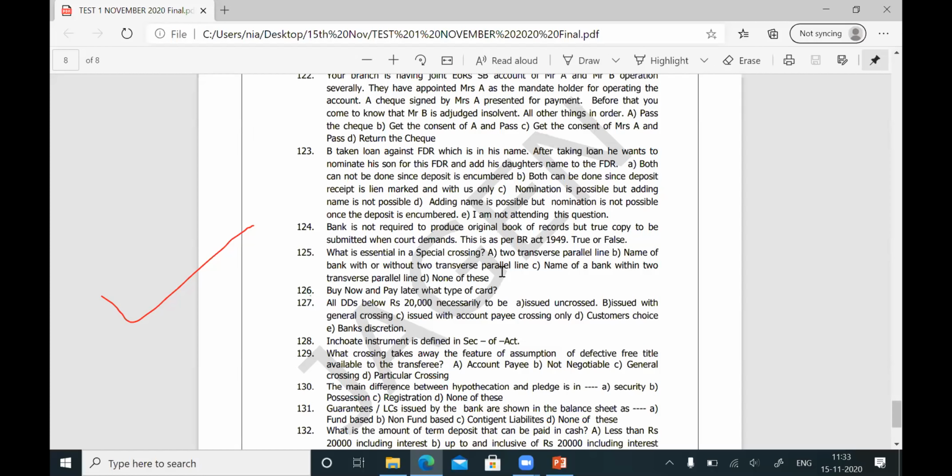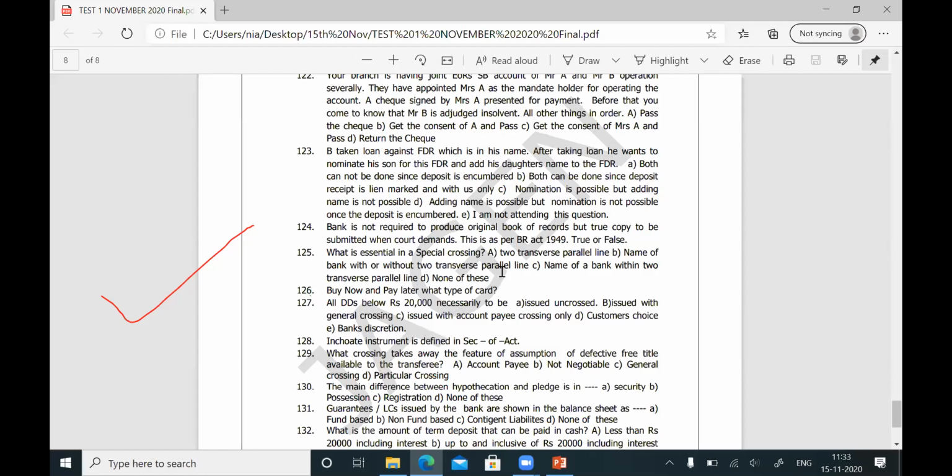The special feature of a special crossing is that the name of a banker should appear with or without lines. In a general crossing, two transverse parallel lines appear with or without anything in between.